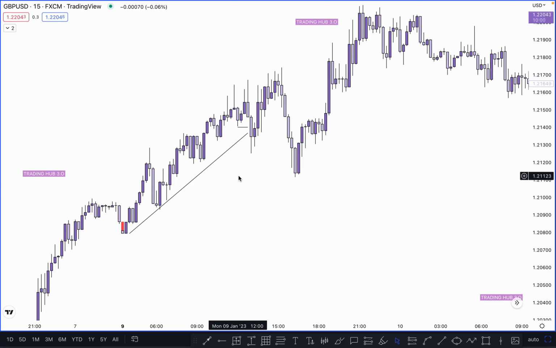As we know, after taking out the inducement, price must tap on the order block. You can buy or sell based on the single candle order block, or say the IFC candle. So in this scenario, the market took out this inducement at this point, and where is our unmitigated order block? You have to identify a recent order block. This becomes our recent order block, which is unmitigated here. The market taps here and pushes higher.